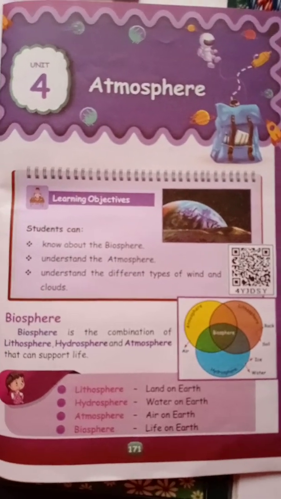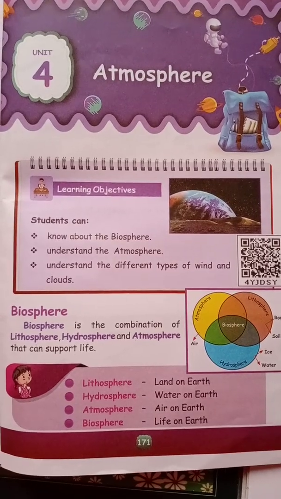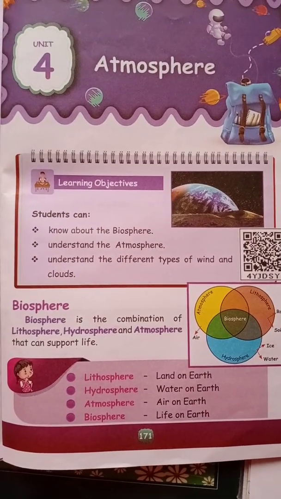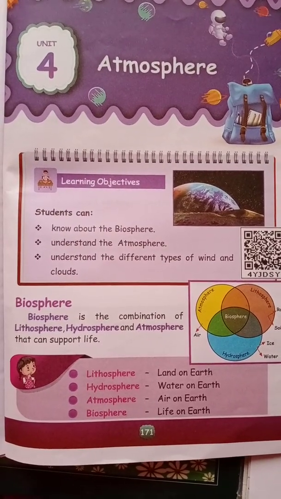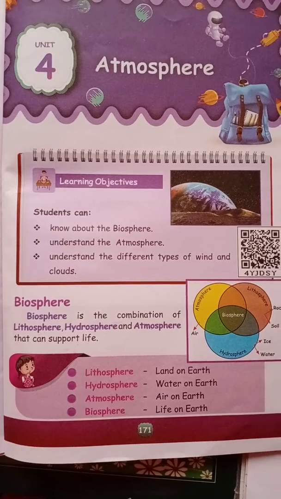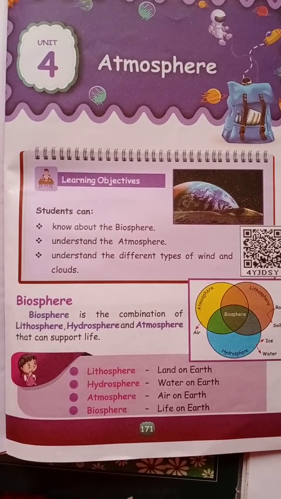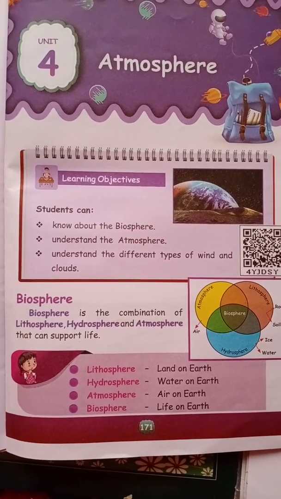Good morning, children. In our last class, we discussed what is biosphere, what is atmosphere, and weather, then climate. With that, we have also discussed the composition of air. Today, we are going to discuss atmospheric layers and solar radiation.